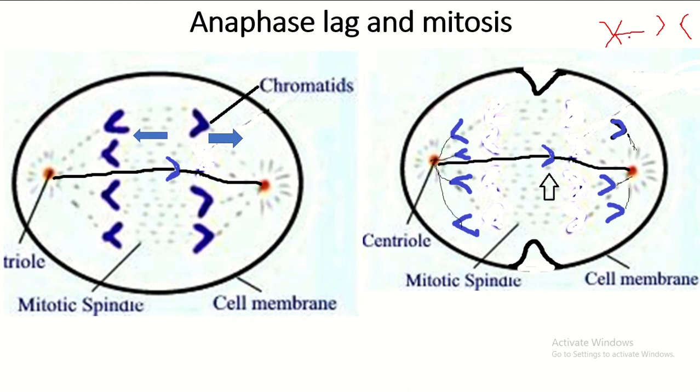One of the chromatids is attached by the microtubules of both mitotic spindles. So this chromosome remains in its original position, because the microtubules of both mitotic spindles try to pull it, so it cannot move.